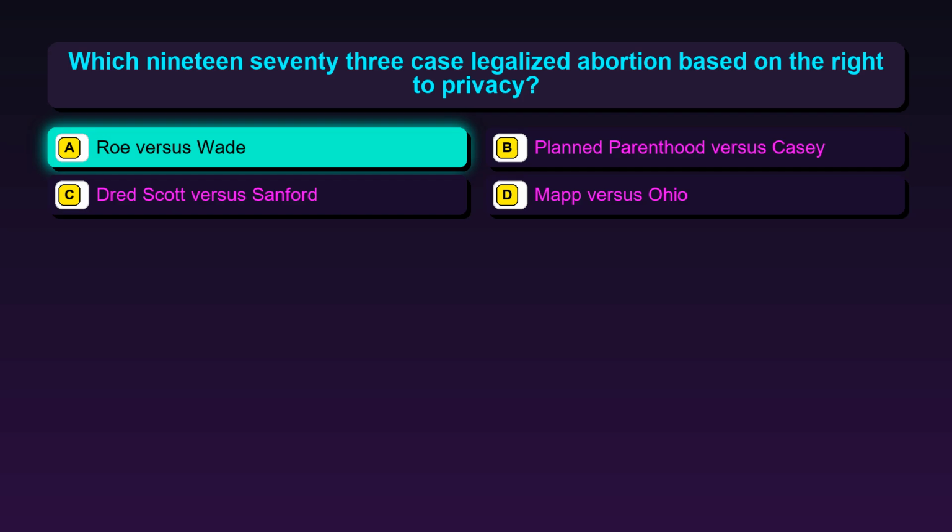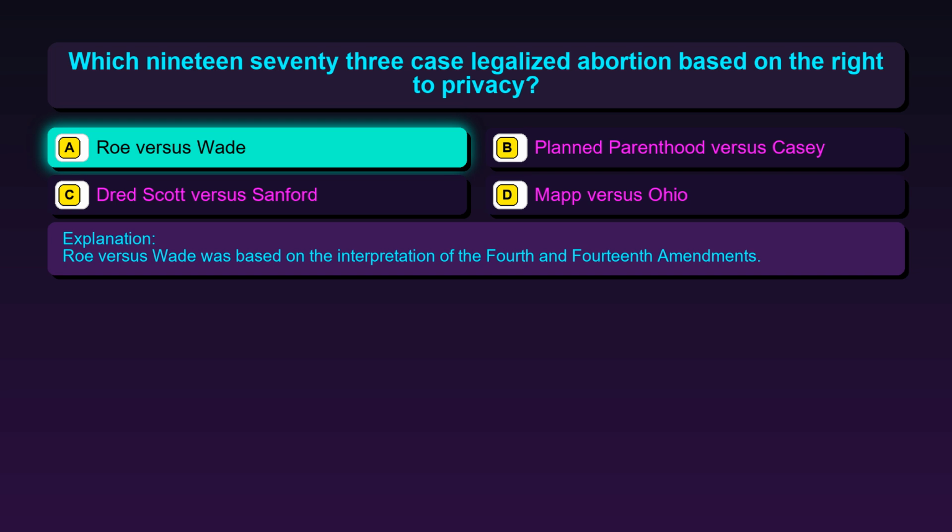The correct answer is option A, Roe v. Wade. Roe v. Wade was based on the interpretation of the 4th and 14th Amendments.